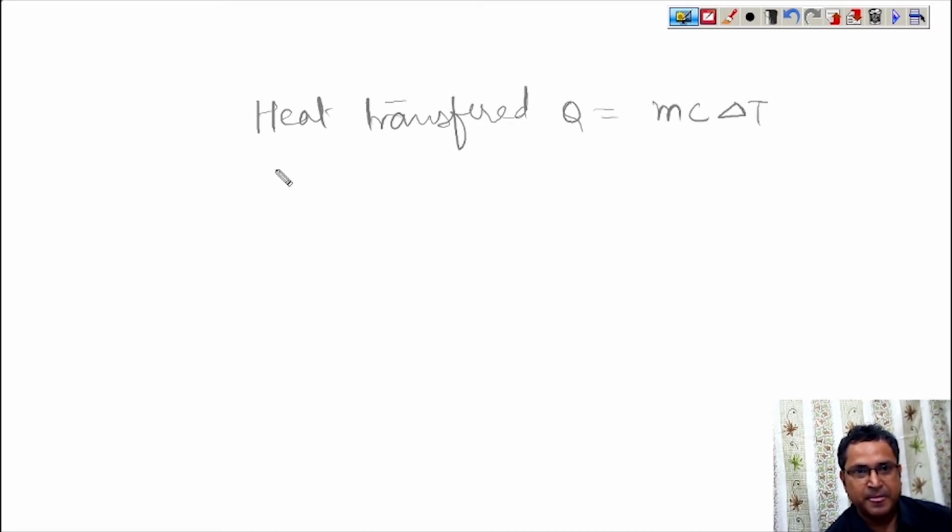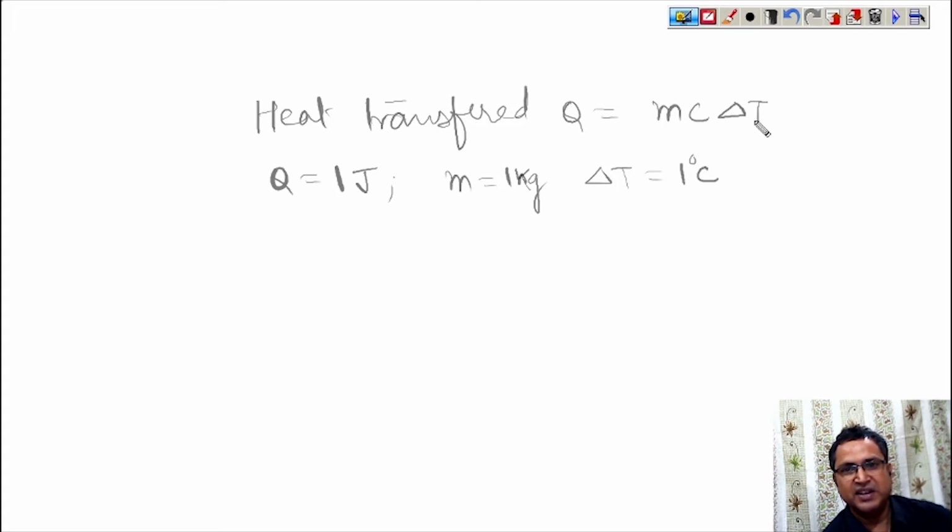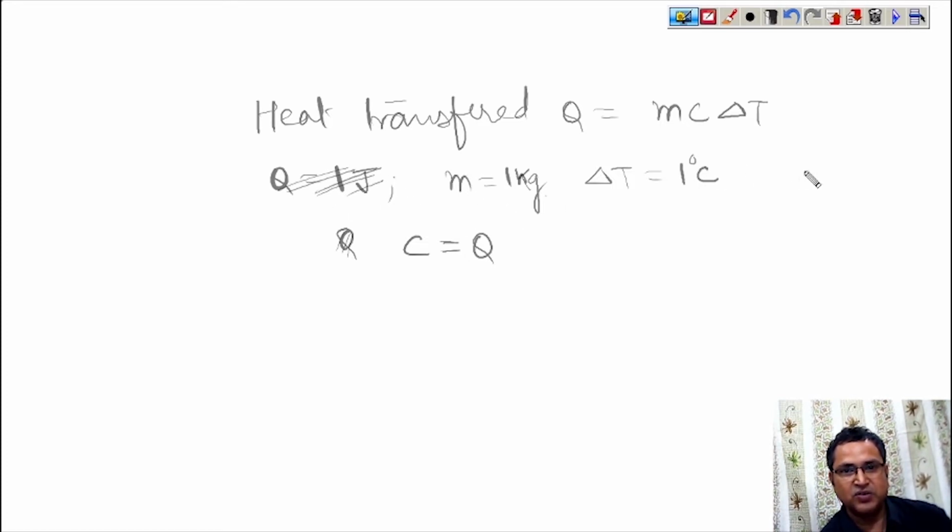So if we take Q equal to 1 joule, mass as 1 kilogram, and delta T as 1 degree centigrade or 1 degree Kelvin, because it is a temperature difference, so it is 1 degree unit, then if we put the values, C becomes Q.